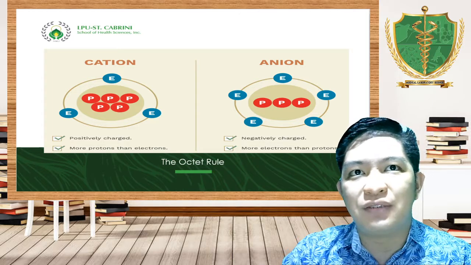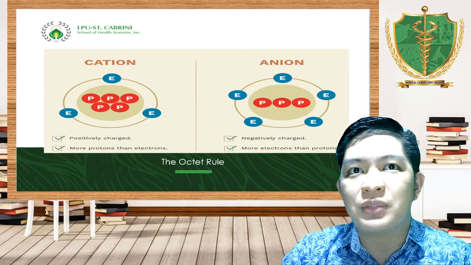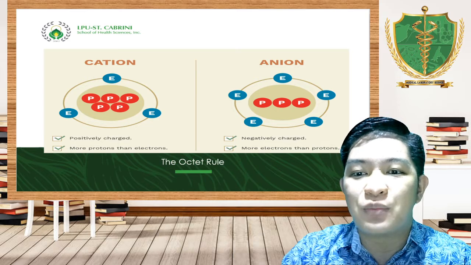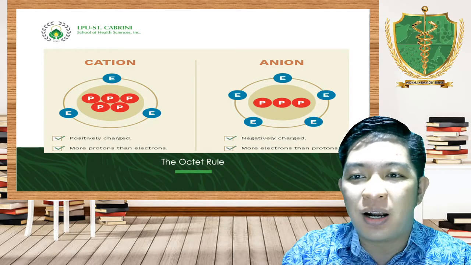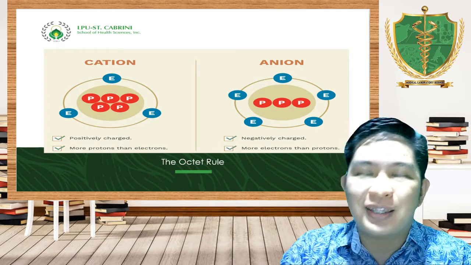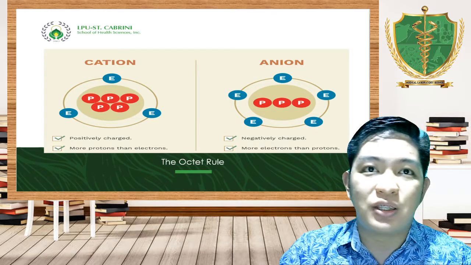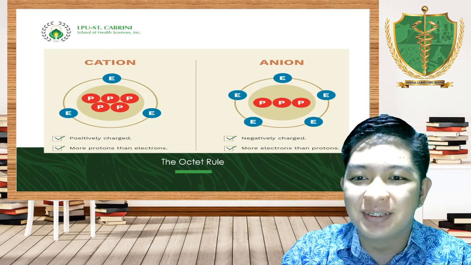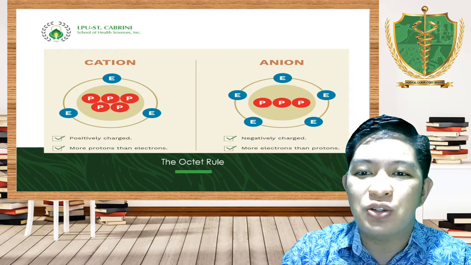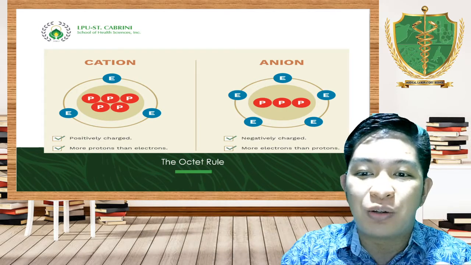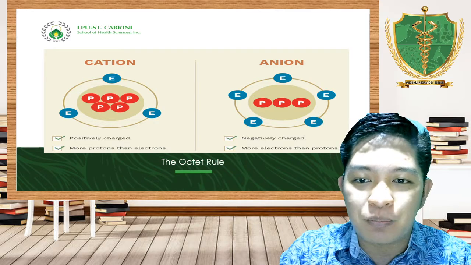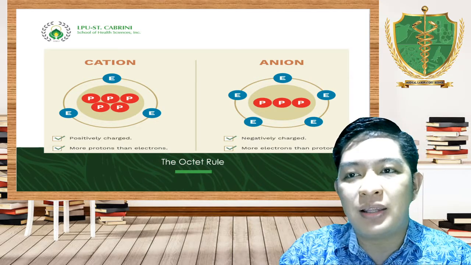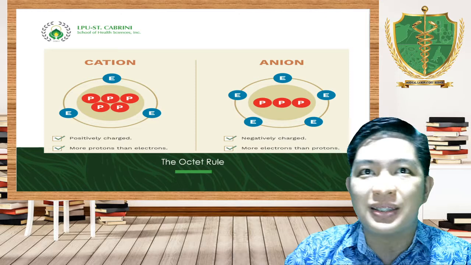Since you are negatively charged, you need something, and that something will be filled by our cations. Since cations are positive charge, they can give. And once an anion accepts the electrons given by these cations, then you will be stable.